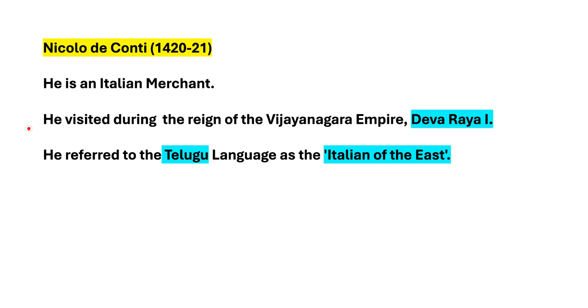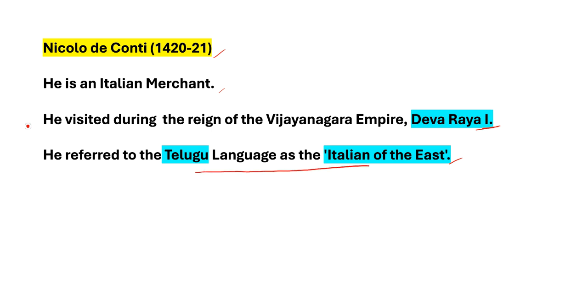Let's move on to the next slide. Next one, Niccolo di Conti. Time period is 1420 to 21. He is an Italian merchant. He visited during the reign of the Vijayanagara Empire. The ruler was Devaraya I. He referred to the Telugu language as the Italian of the East.